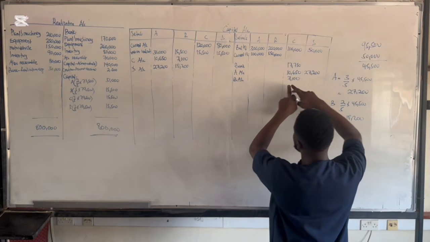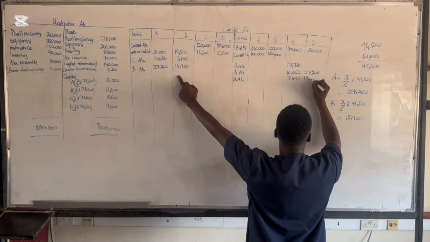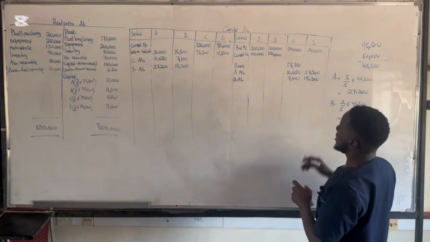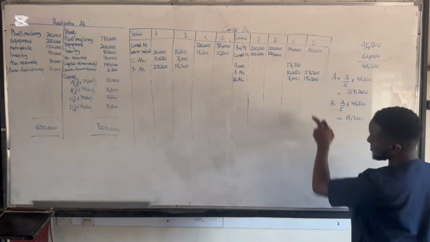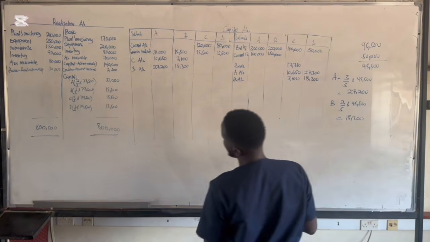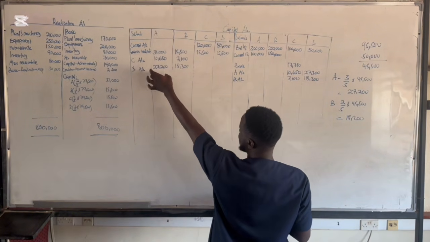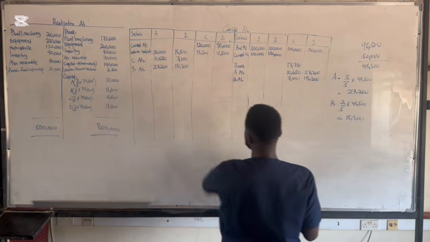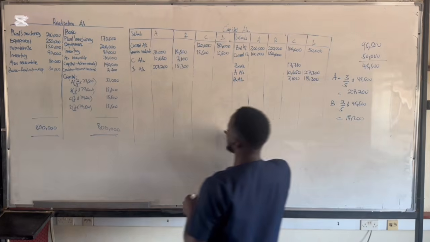B is going to give 7,100 to C, but he's also going to give 18,200 to D. So these partners, A and B, are going to give partner D 27,300 and 18,200. That's how they're going to share the deficiency. So that's how it's going to look.